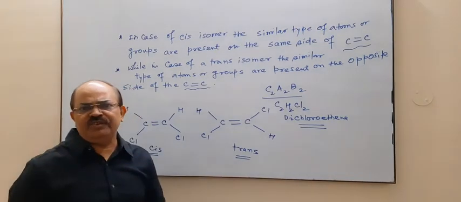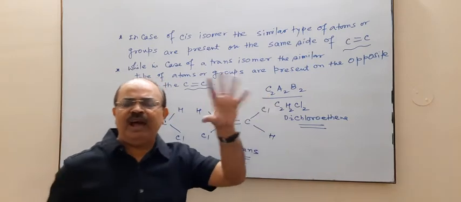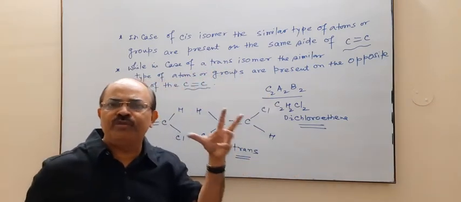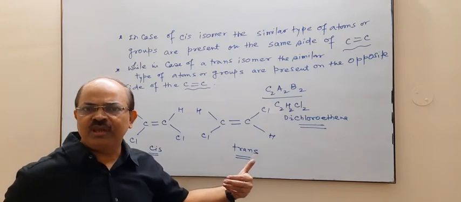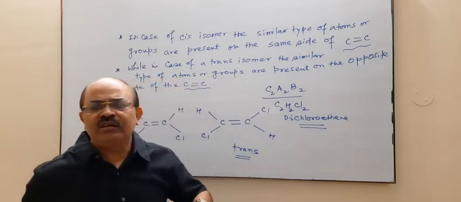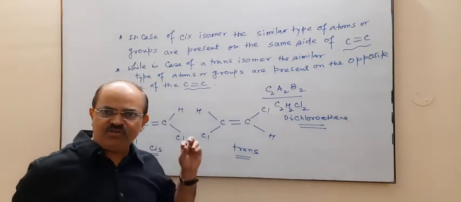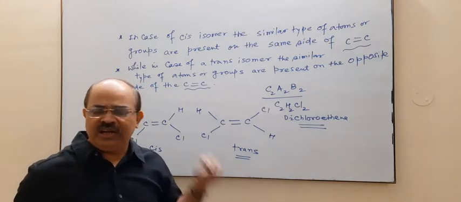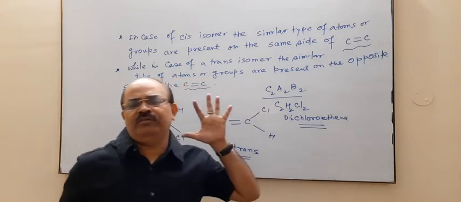Now the question is, how can we say that this dichloroethene has two different geometrical isomers, that is cis and trans. So these geometrical isomers differ basically in their physical properties, that is their dipole moment, their boiling point, and their melting point.